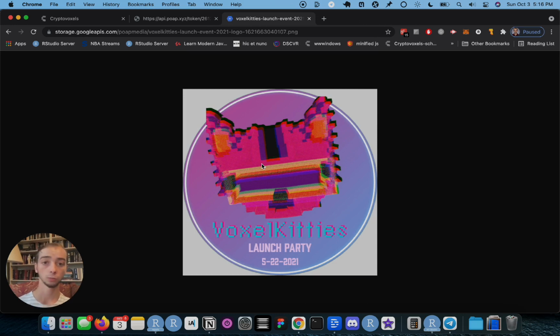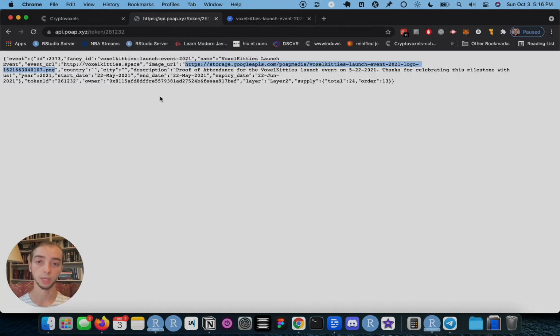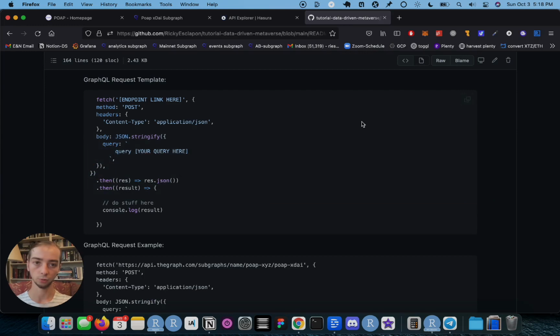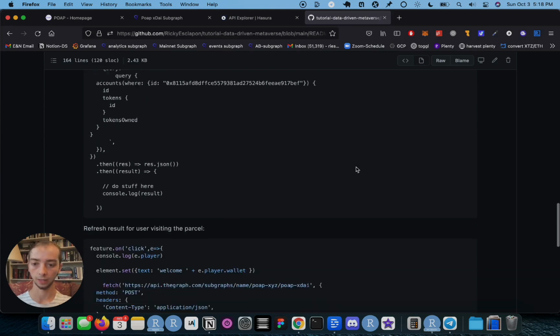So what we're gonna do next is we're gonna take what we already have, and we're gonna create a new API request using that token to get to this result. And then from this result, we're gonna extract this image URL, and we're gonna use it to update an image within Cryptovoxels.